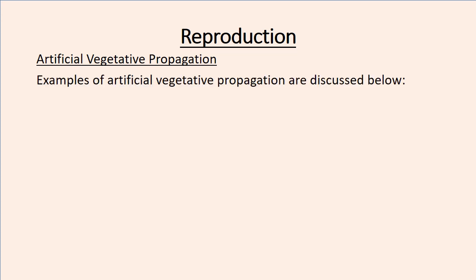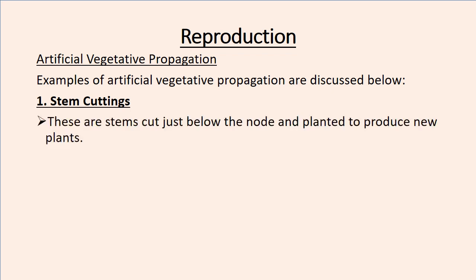Next, and this is what we're going to conclude with, we look at artificial vegetative propagation. We're going to look at, I think, four types of artificial vegetative propagation, how they occur, and examples of plants where these artificial methods can be carried out. The first example is stem cuttings. These are stems cut just below the node and planted to produce new plants.